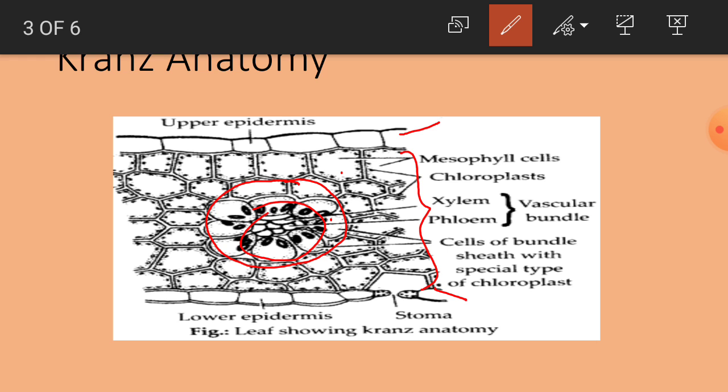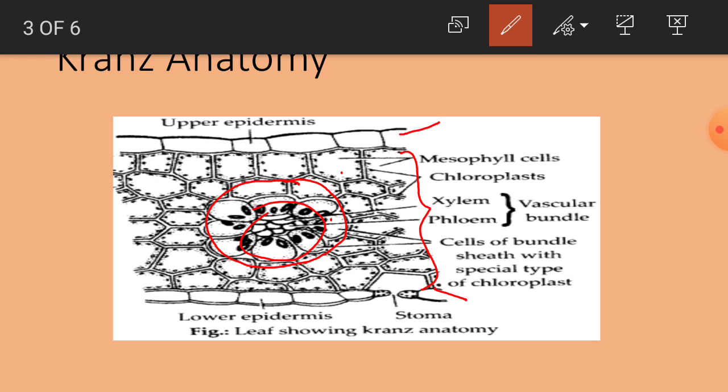So the advantage of C4 plants over C3 plants is that C4 plants can withstand high temperatures and they can withstand less amounts of water. They can carry out this process even in less amounts of carbon dioxide. And moreover, here we can see partition in the